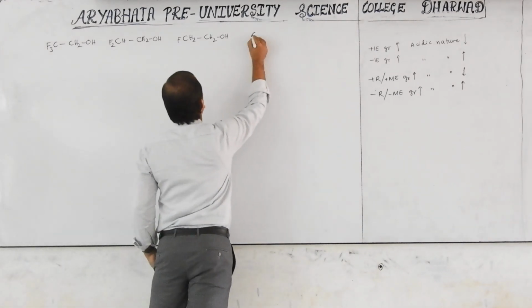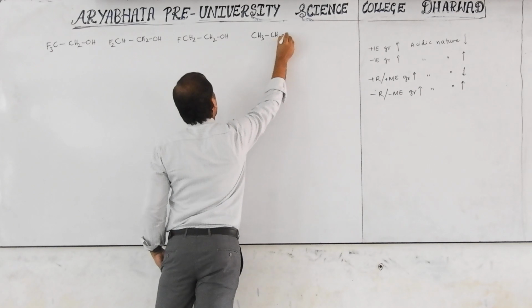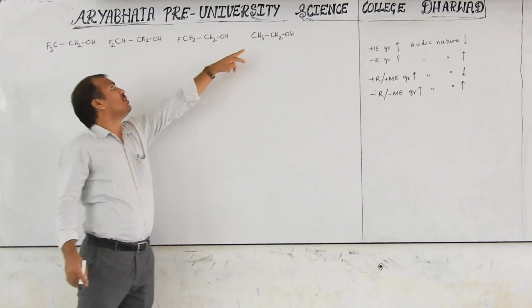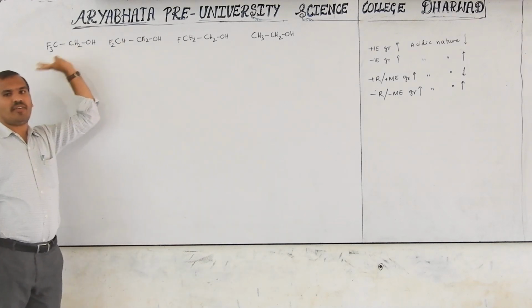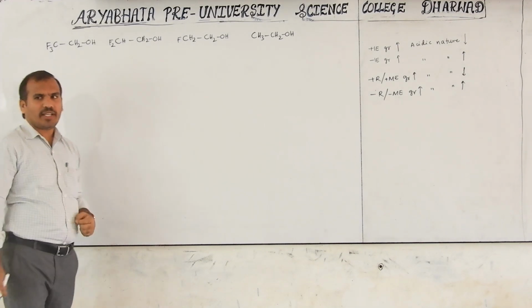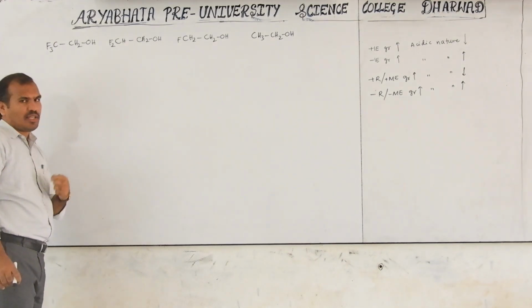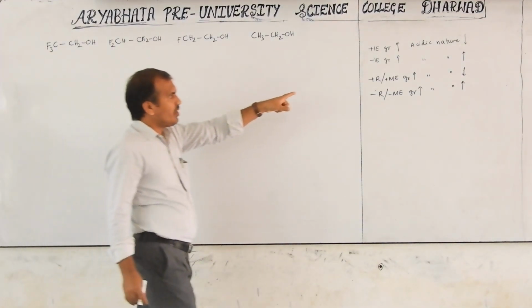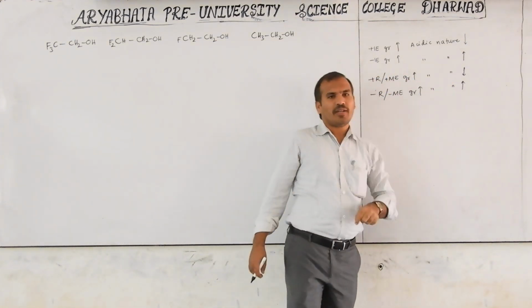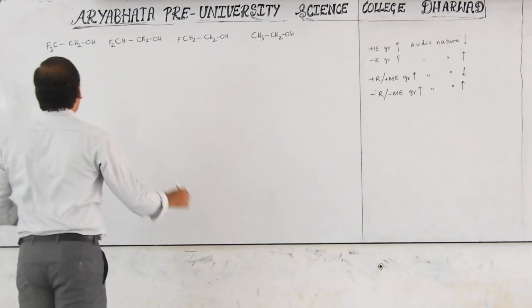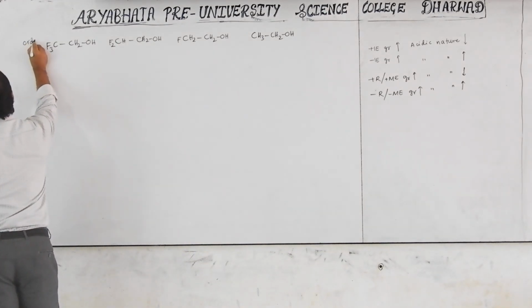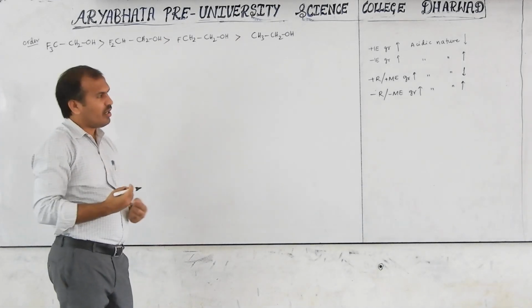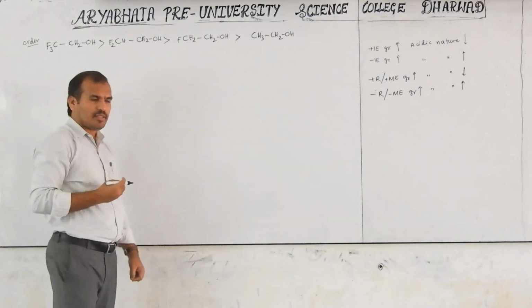Normally CH3CH2OH: one hydrogen replaced by one fluorine, two hydrogen by two fluorine, three hydrogen by three fluorine. Now we have to decide which is the stronger acid and which is the weaker. As the number of negative inductive groups increases, acidic nature increases. If you write the acidic nature order, it follows this, because more negative groups means more acidic nature.